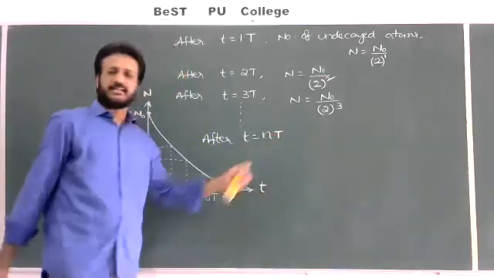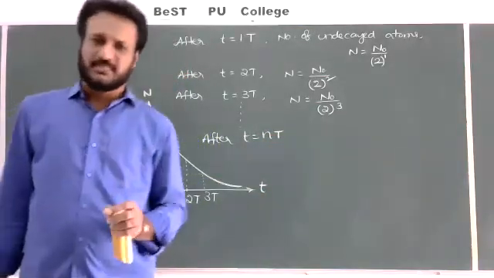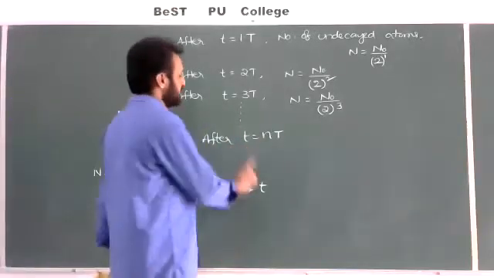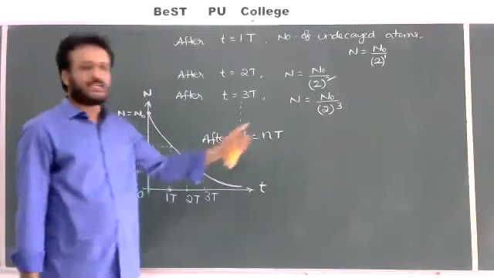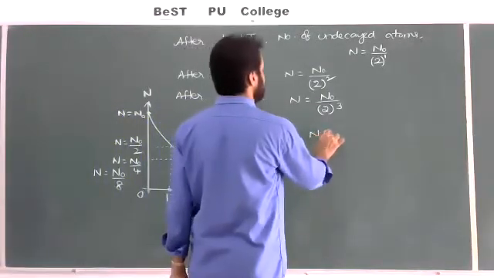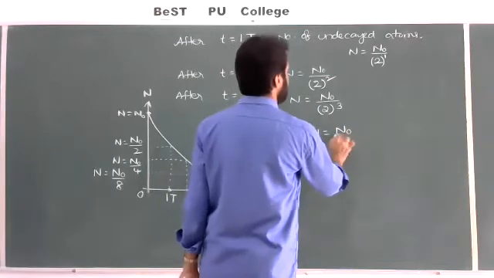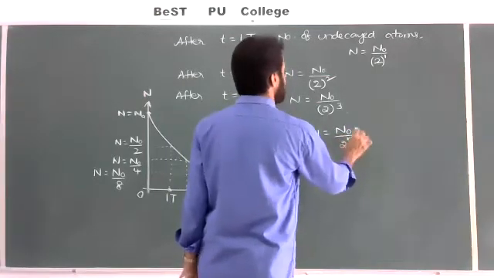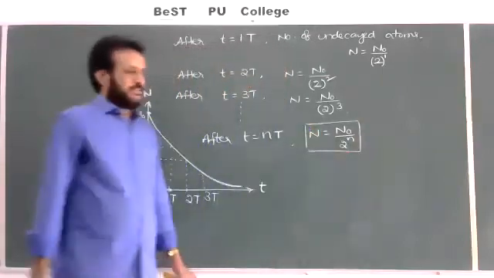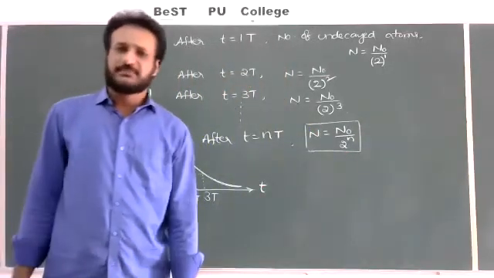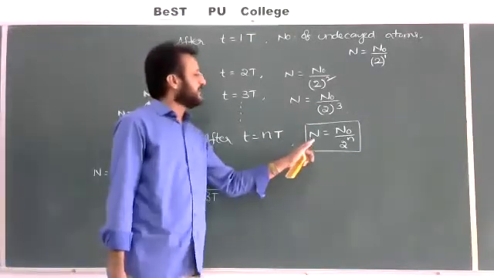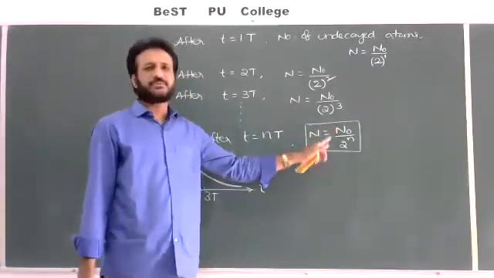Here small n indicates the number of half-lives, 1 or 2 or 3 or 4 or 10, it is indicating. And small t is the given time, capital T is the half-life. What is the number of undecayed atoms? N is equal to N naught by 2 to the power of n you should write. It is a very important formula. After n half-lives, the number of undecayed or remaining atoms in the sample, N is equal to N naught by 2 to the power of n.